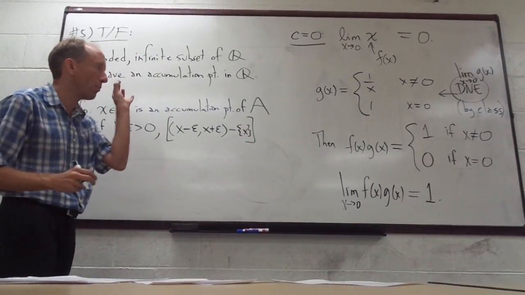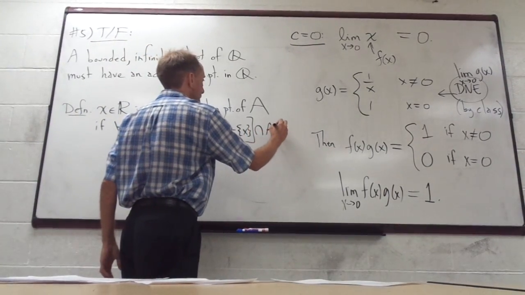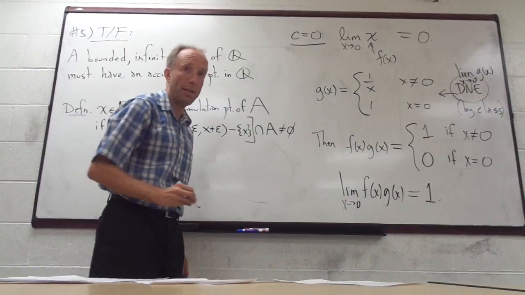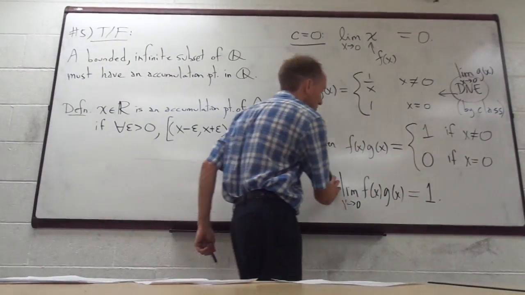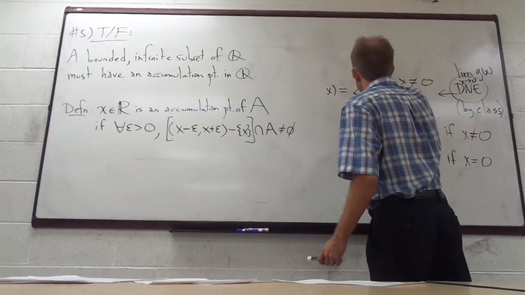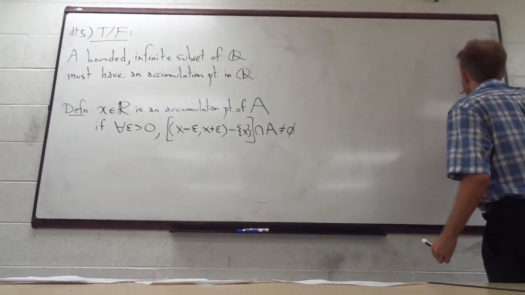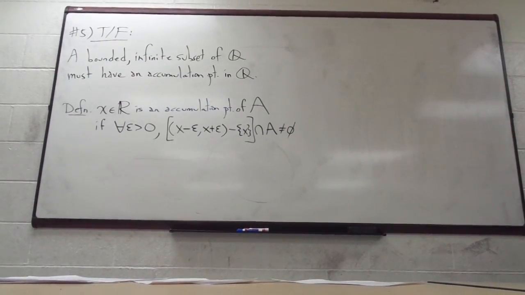You take out that one single point. If it's an accumulation point, then the intersection of that with A should always be non-empty. That's the definition.